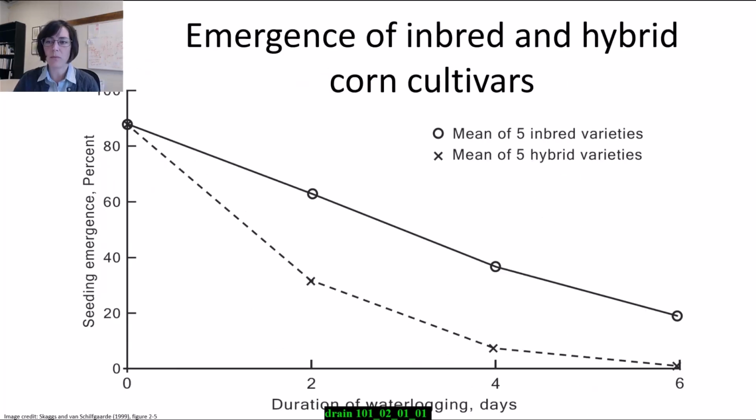There's clear negative impacts on plant growth and, for example, germination or seedling emergence, as you see here, with relatively short periods of waterlogging. Oxygen content in the root zone often drops below critical levels for plant growth or seedling emergence within hours of waterlogging. So we're talking 4 or 6 or 8 hours of waterlogging, and you could potentially start to see crop yield impact.